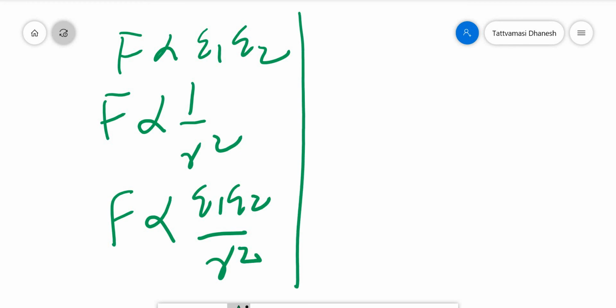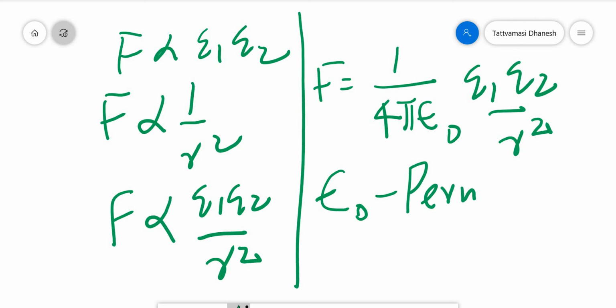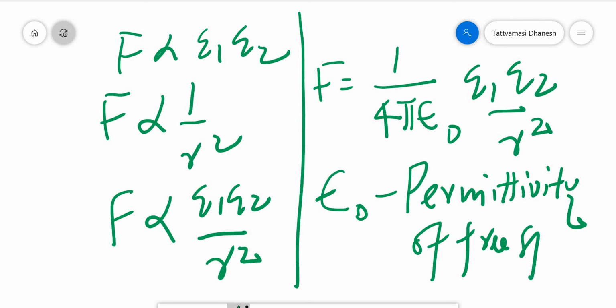So how do you change the proportionality? You introduce a constant. Here the constant is really important: F equals 1 by 4 pi epsilon 0 into Q1 Q2 divided by R square. So what is epsilon 0? Epsilon 0 is known as the permittivity of free space, or vacuum. Very important.